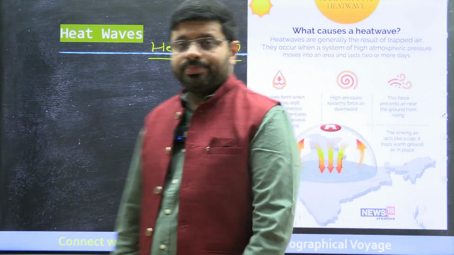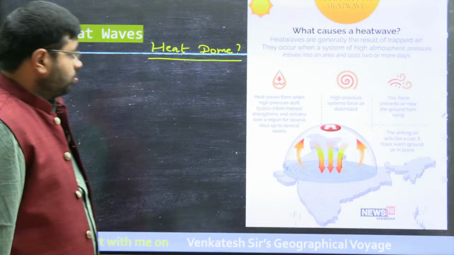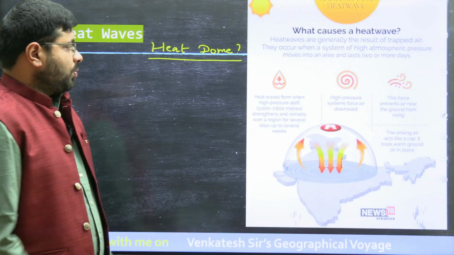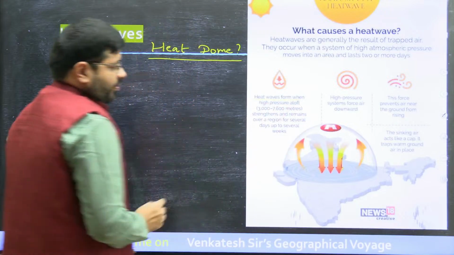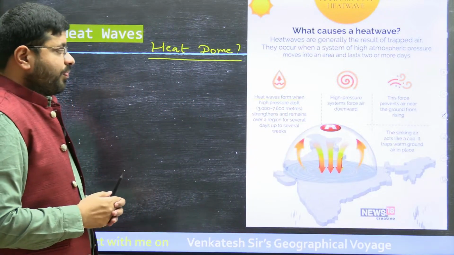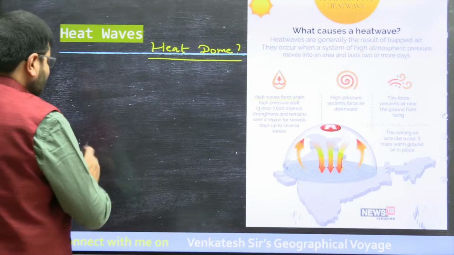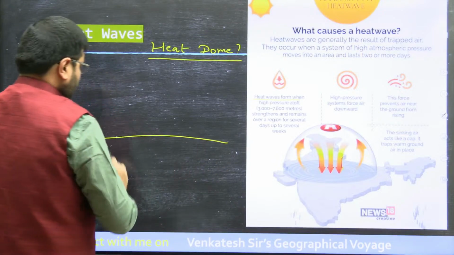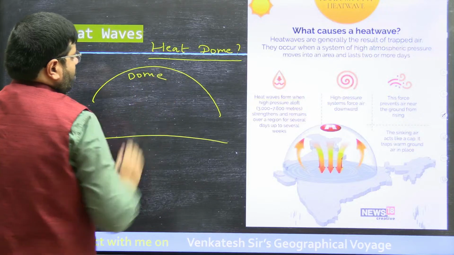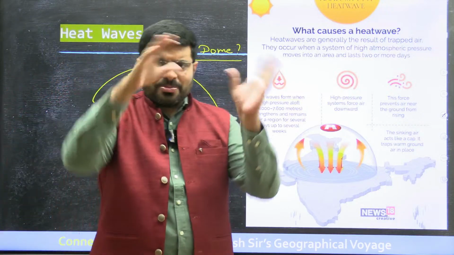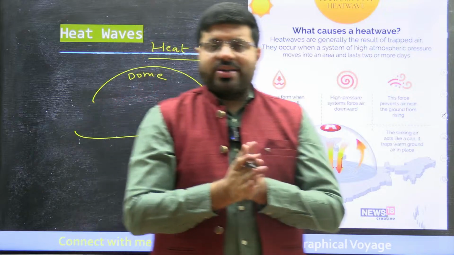Heat dome. When you see heat waves form, there is something like a dome. Imagine this is the surface, and across this, a dome-shaped structure. What is a dome? Something like a spherical-shaped structure, right? That's what you call a dome.